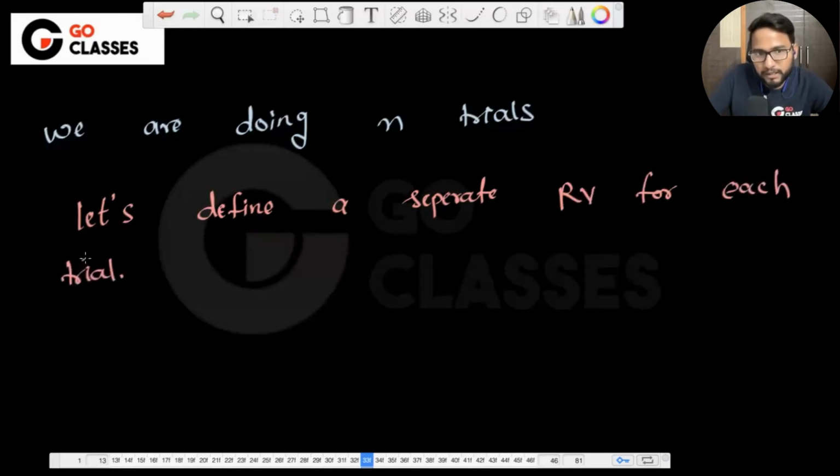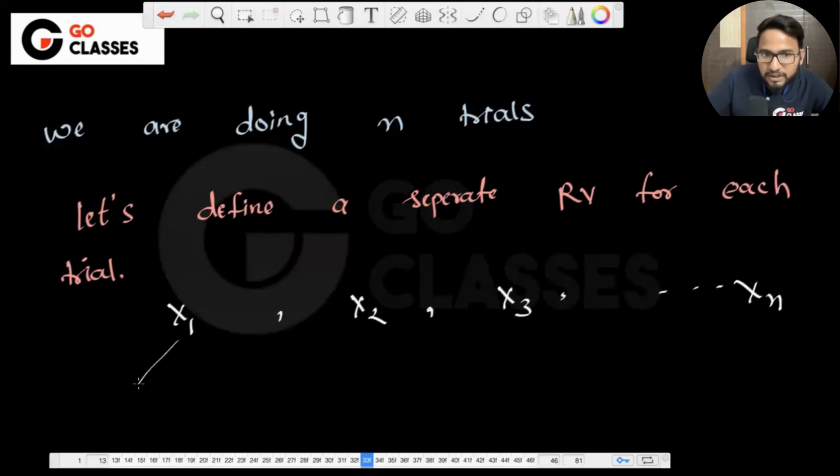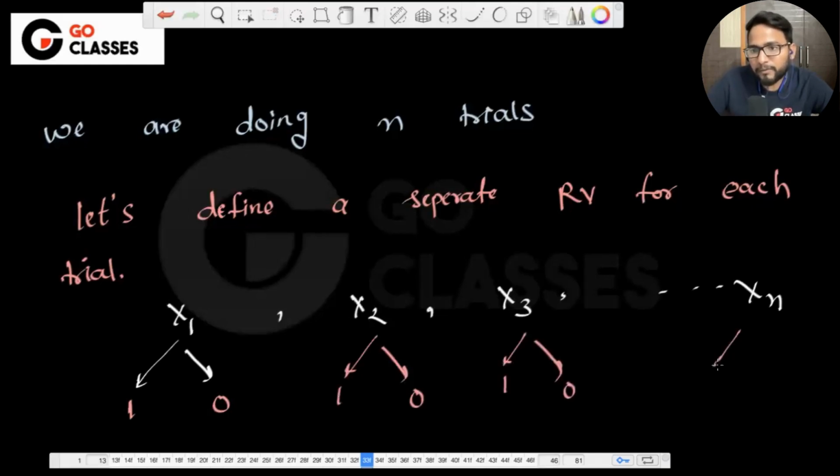Just listen to what I'm saying here. Let's suppose that x1 is a random variable for the first trial, x2 is a random variable for the second trial, x3 is a random variable for the third trial, and similarly xn is the random variable for the nth trial. Now I say that these are indicator, or Bernoulli, random variables, which can take the values 1 and 0.